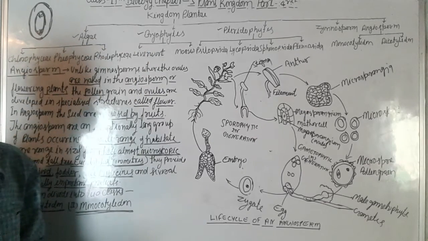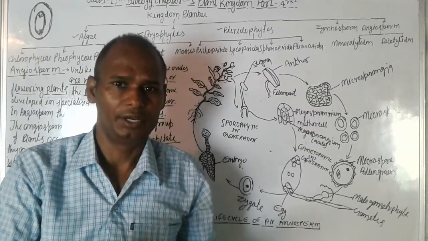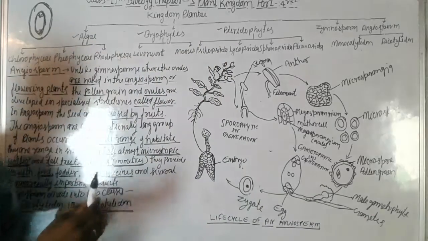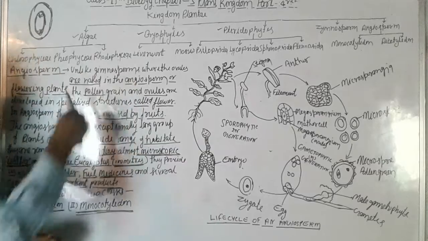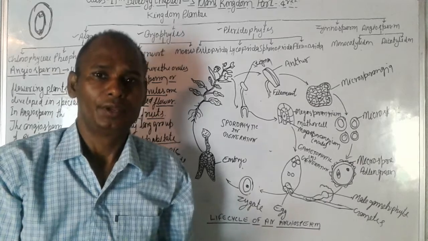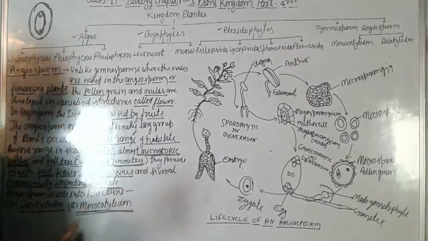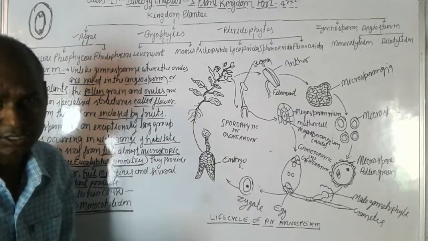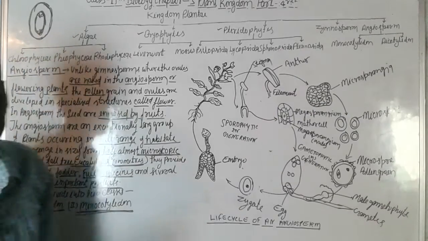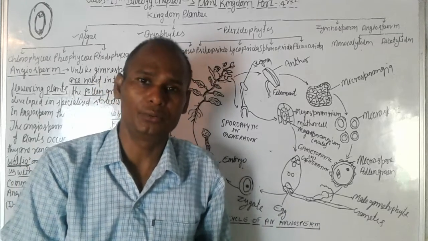Algae have no root, stem, or leaf; they have a thallus-like structure. They are found mainly in water, as ocean or marine water.